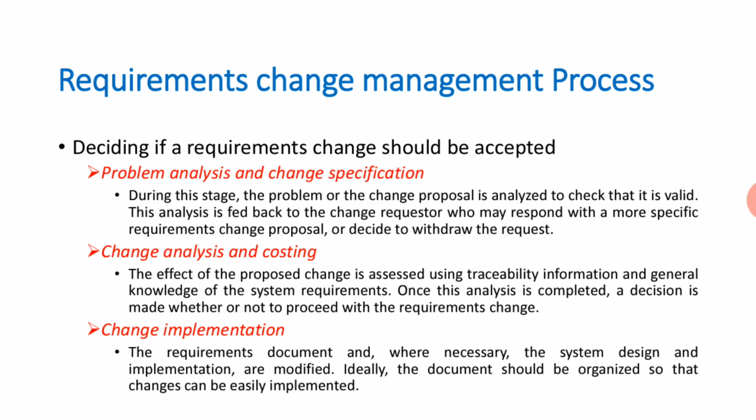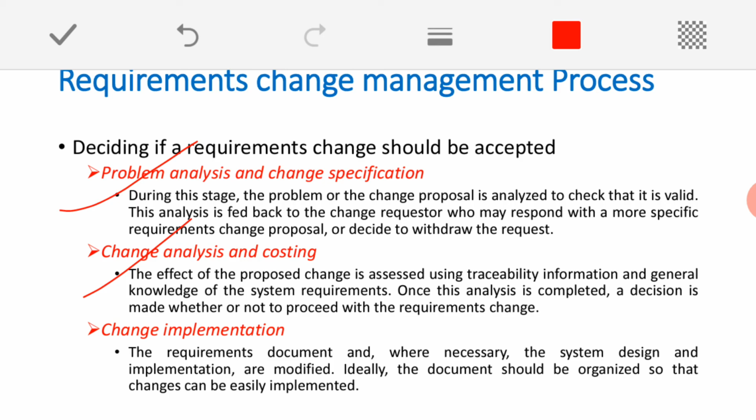So just now once again I will repeat. Here first we are going to do the problem analysis and the change specification. Then we have to perform this change analysis and costing. Because cost is very important here, because sometimes even if we want to go for any change requirements, after changing the requirement we need to change the design. After changing the design we need to change our implementation.